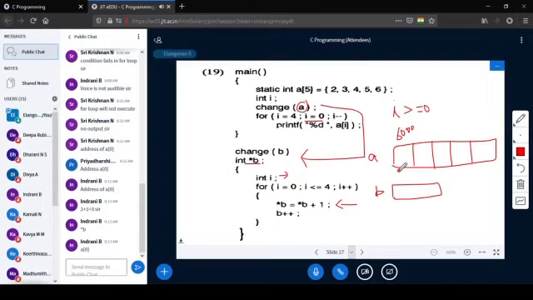When I am incrementing B, it will go to 6002. When I am incrementing B, this will go to the next integer location. Right? So this 2 becomes 3 now. Then what will happen? B plus plus. When I am incrementing B plus plus, this B will point to 6002. Correct?